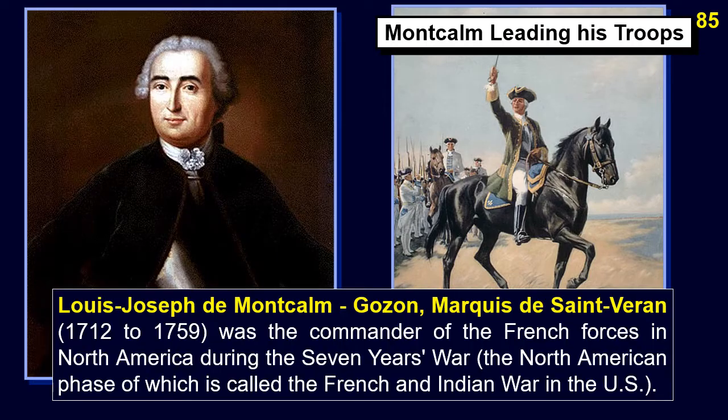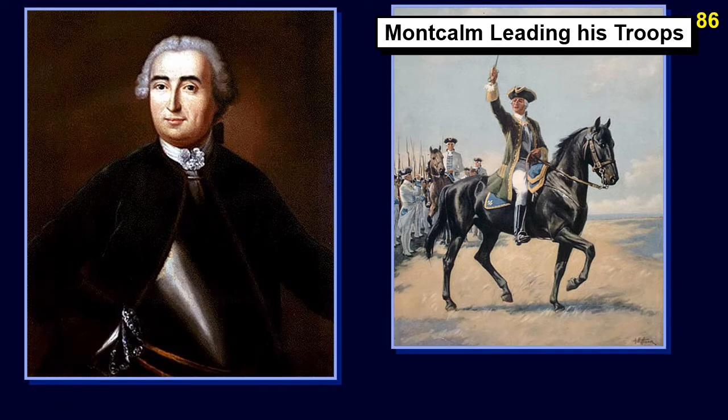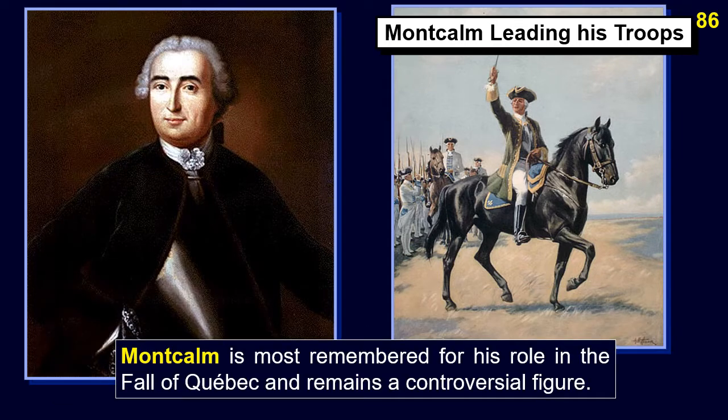Louis-Joseph de Montcalm, Marquis de Saint-Véran, 1712–1759, was the commander of the French forces in North America during the 7 Years' War, the North American phase of which is called the French and Indian War in the U.S. Montcalm is most remembered for his role in the fall of Quebec and remains a controversial figure.